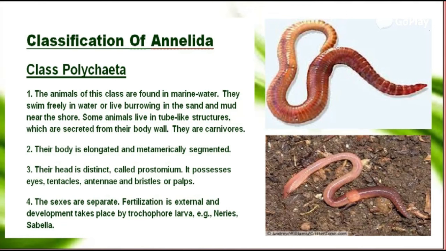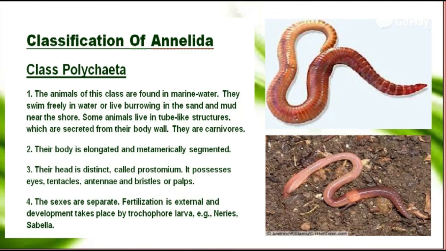Let's discuss the first class of this phylum, class Polychaeta, and these are some features. Number one, the animals of this class are found in marine water. Thus, they swim freely in water or live burrowing in the sand and mud near the shores. Some animals live in tube-like structures which are secreted from their body wall. They are carnivores. Their body is elongated and metamerically segmented.